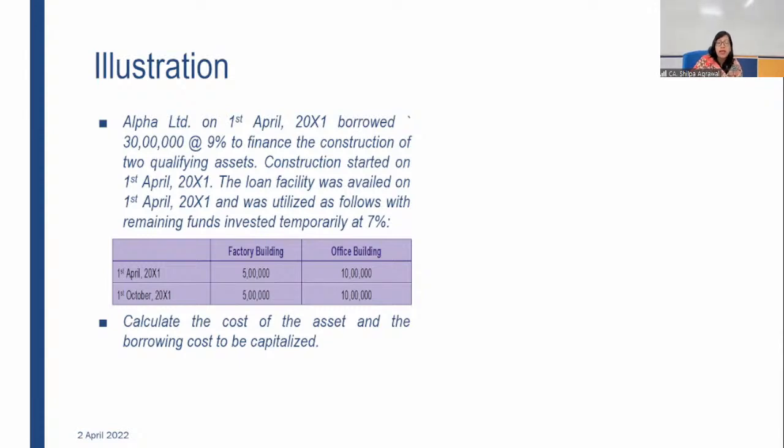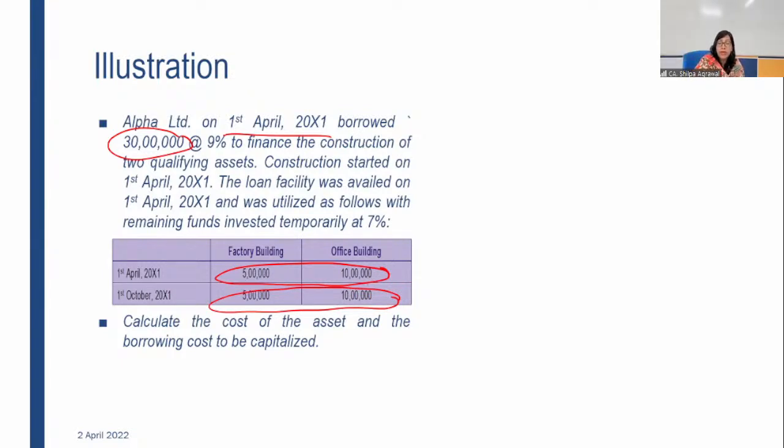So it means they borrowed 30 lakh in total on 1st April 2021, but they are not utilizing it immediately. All 30 lakh is not being used in one go. They are using first 15 lakh and then after 6 months they are using another 15 lakh.